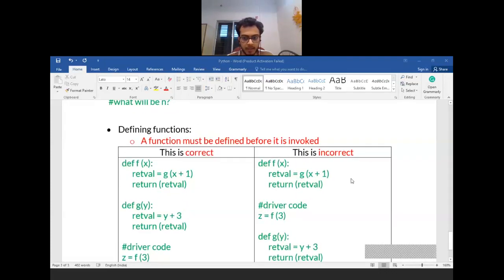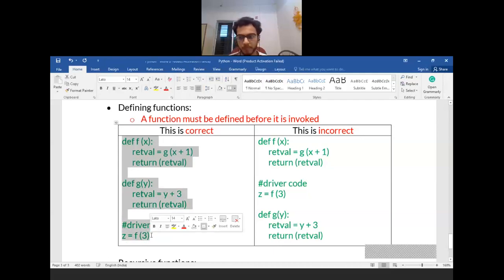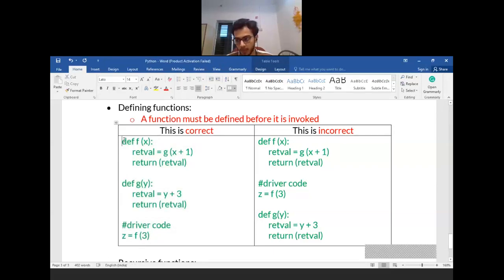So if you observe these two functions, you can clearly distinguish between them. Let's first observe this code. In the beginning itself, I told you that the interpreter will start the execution from this point. But whenever it sees the definition of a function with the keyword def, it merely digests that this function could be invoked from the driver code.